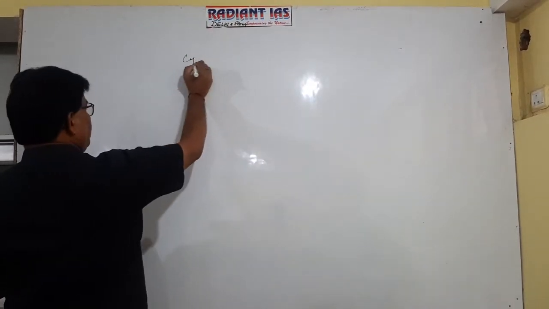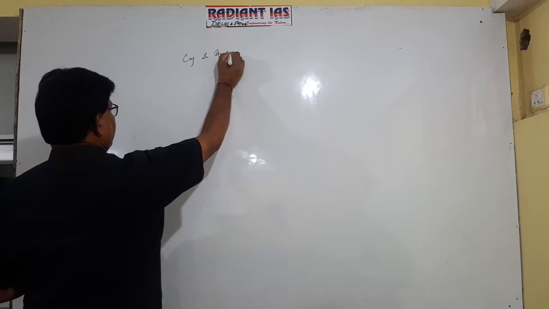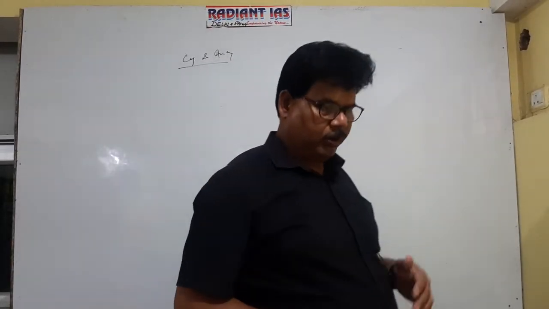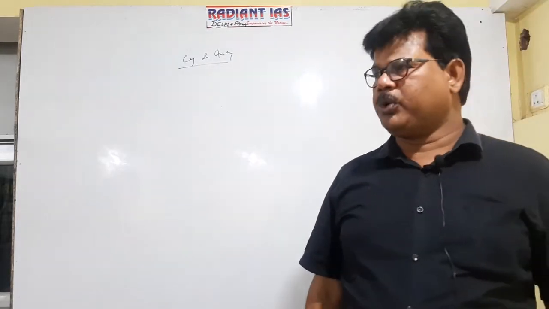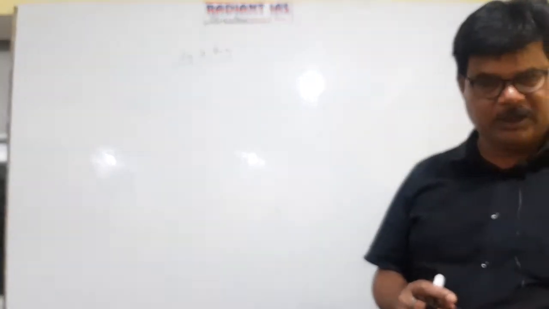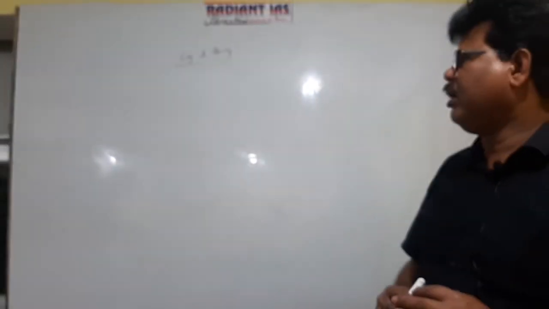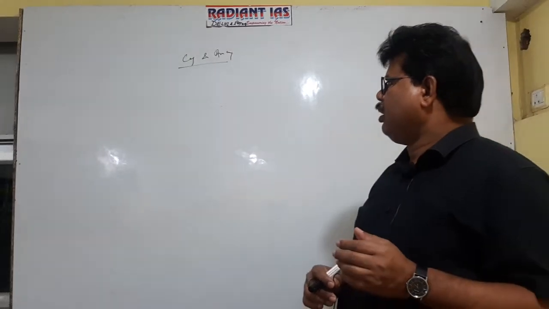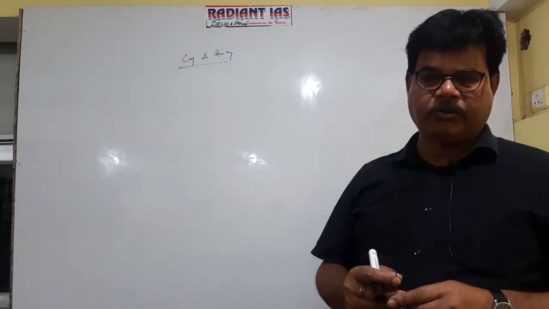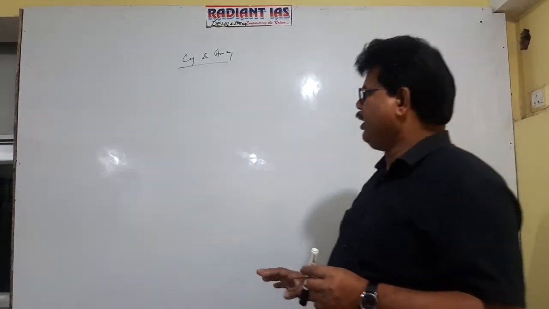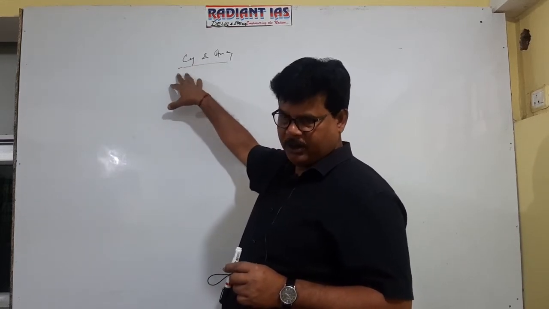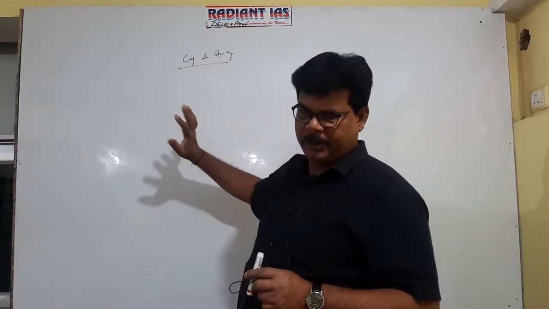Cyclone and anticyclone. Getting well now? Now I will discuss the topics one by one. As far as the question of cyclone is concerned, it is referred to as an atmospheric disturbance. Actually, cyclone influences the atmospheric condition of any area. If a cyclone remains in any area, then it causes rainfall. In case of anticyclone, no rainfall occurs.